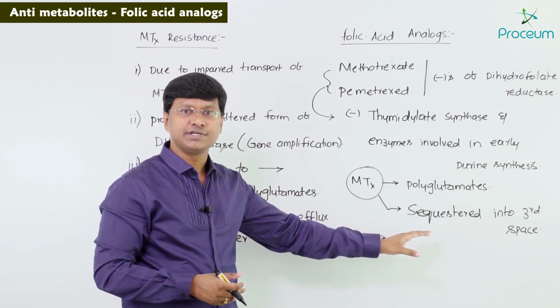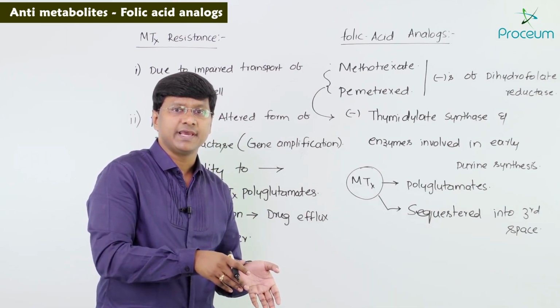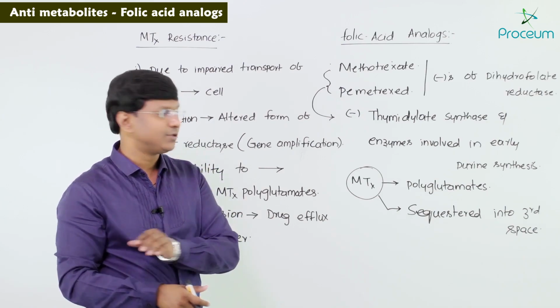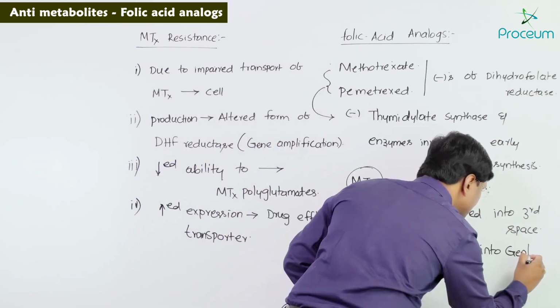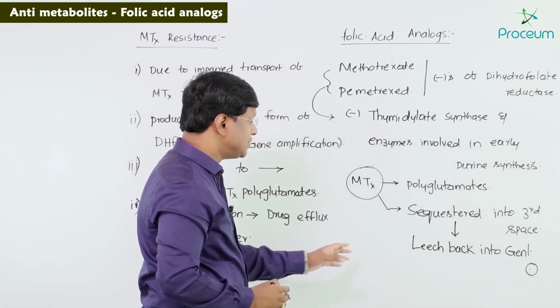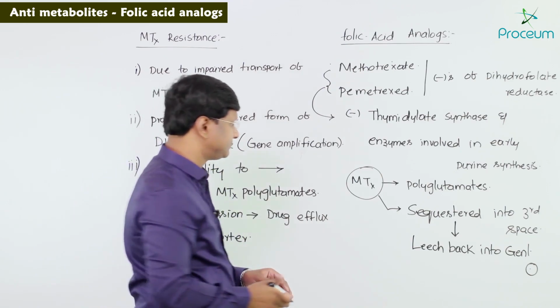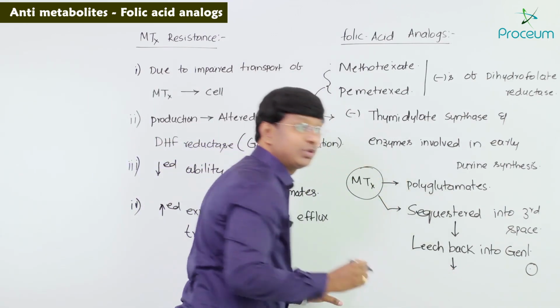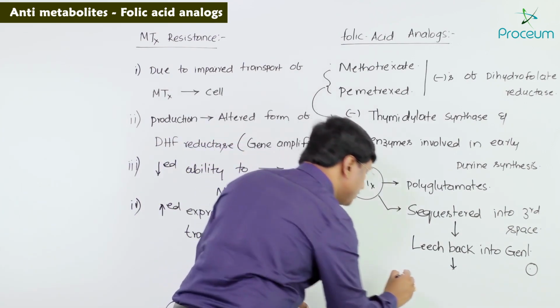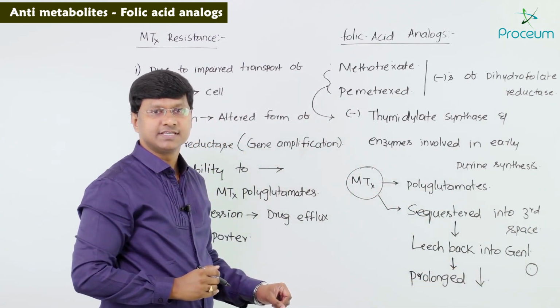From the third space it leaches back into the general circulation. Once the drug leaches back into the general circulation, this will cause prolonged immunosuppression.